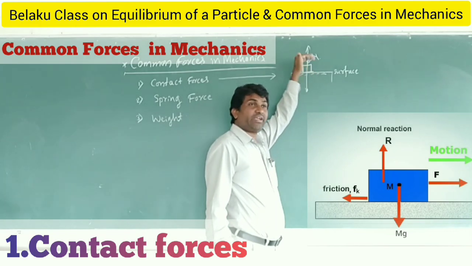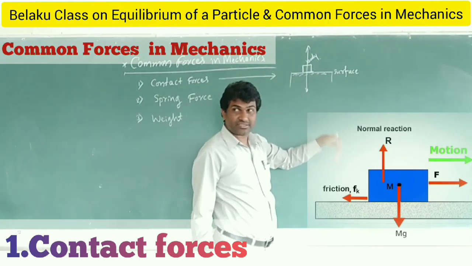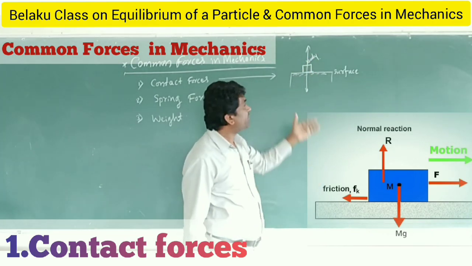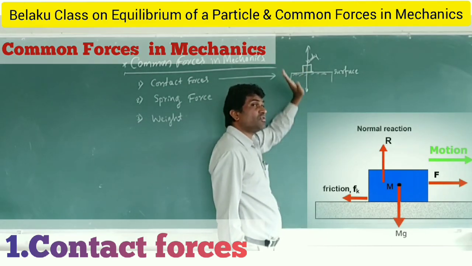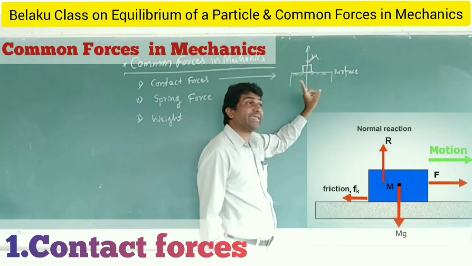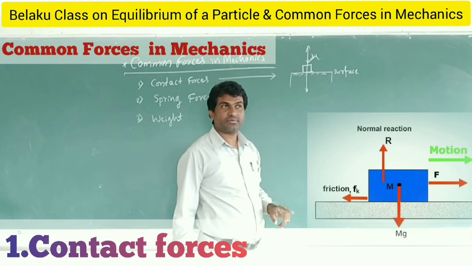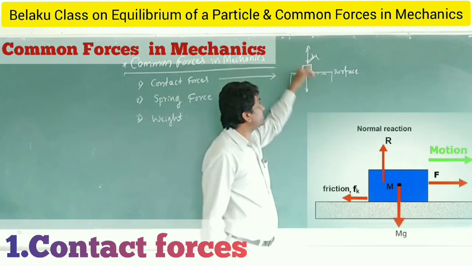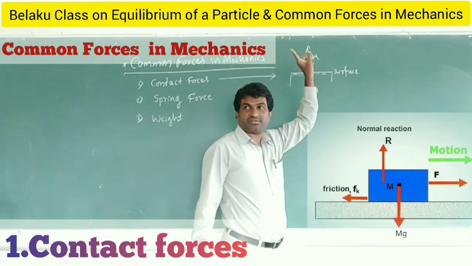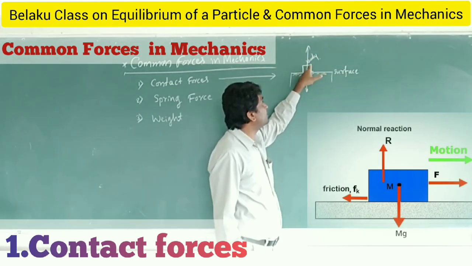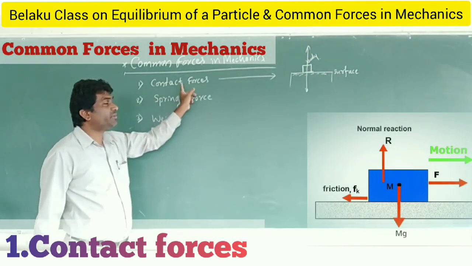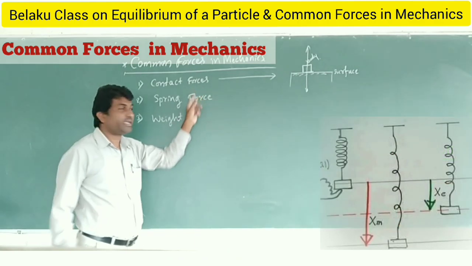Its weight will be acting downward, 1 force, and the surface exerts force in the upward direction, the reaction force. So it is Newton's third law.